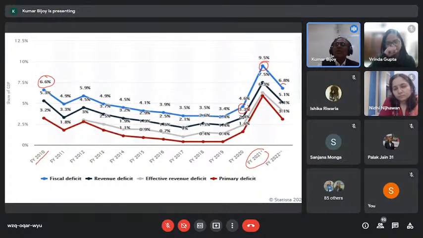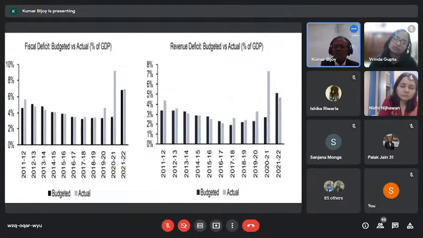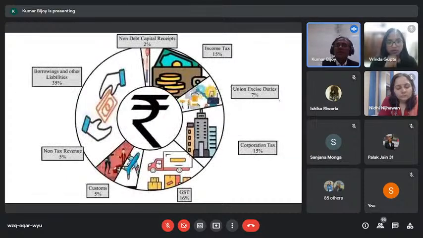Now this 6.8% has turned to 6.9%. Never mind, ultimately it is on a downside, and it is more realistic in nature. Even after the revised estimate, there is only 0.1% of deviation. So our estimate has been more realistic, more proper. These figures we can ignore. You can look at these things in the slides.